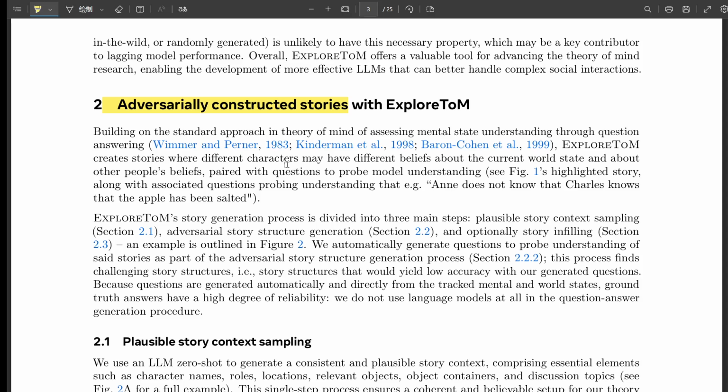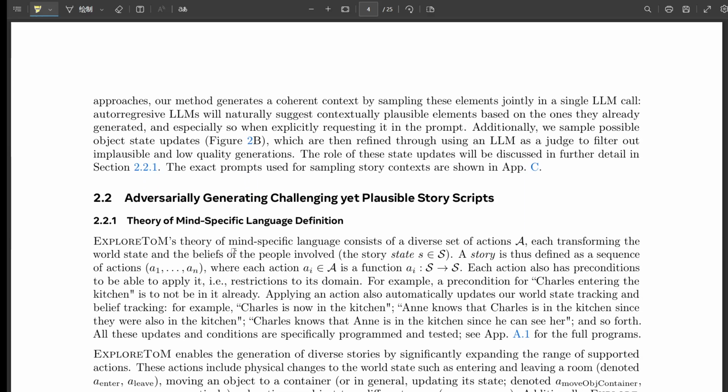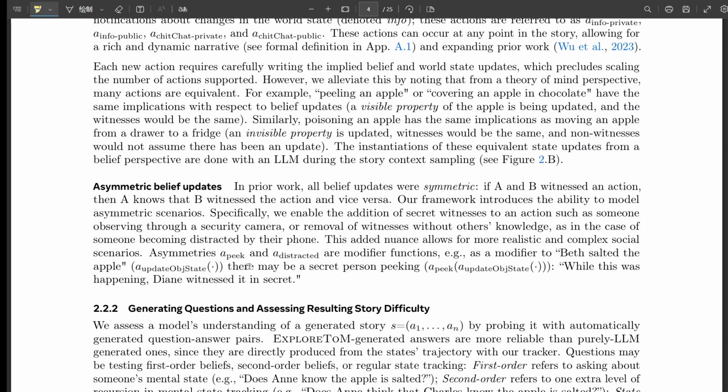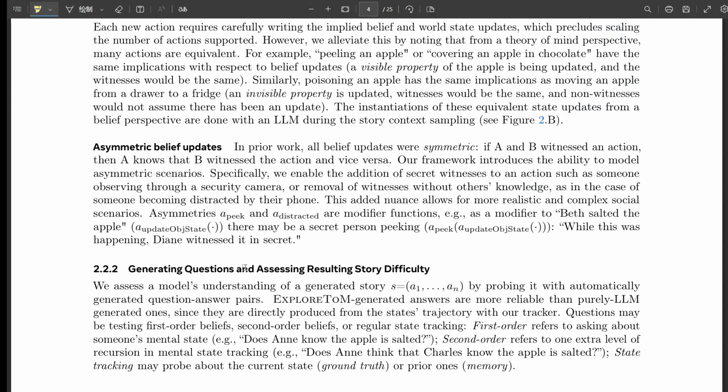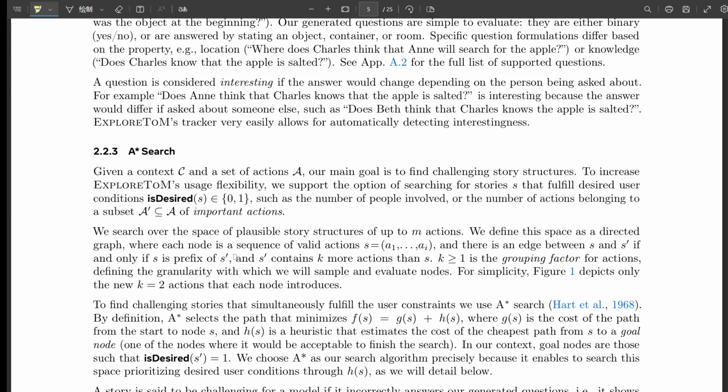And ExploreToM, with its intricate stories and those really tricky questions, that was a form of adversarial training, right? Absolutely. It was like putting the AI through a mental boot camp. And it showed us just how much work we still have to do. Yeah, it was a wake-up call for sure. But it's also helping to guide the development of better AI systems. Definitely, by revealing the limitations of current LLMs, ExploreToM is helping us to build more robust and more reliable AI. It's like we're entering this new era of AI development where understanding the human mind becomes just as important as mastering language and logic. Yeah, it's a really exciting and challenging frontier.